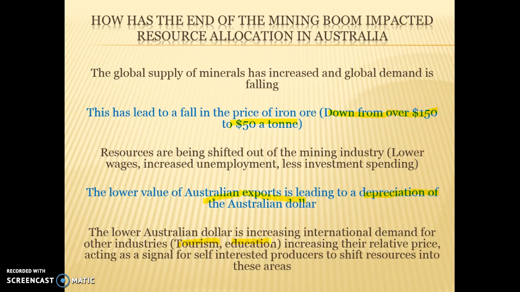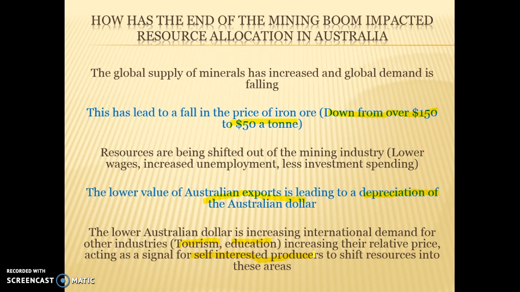There's more demand for hotels, more demand for tourist tour guides, and therefore resources are starting to get shifted back into these industries because self-interested producers know they can make a profit. So that's an example about how the end of the mining boom has affected resource allocation in Australia.